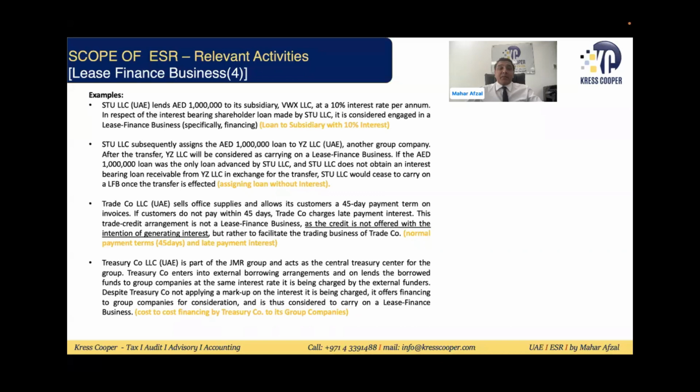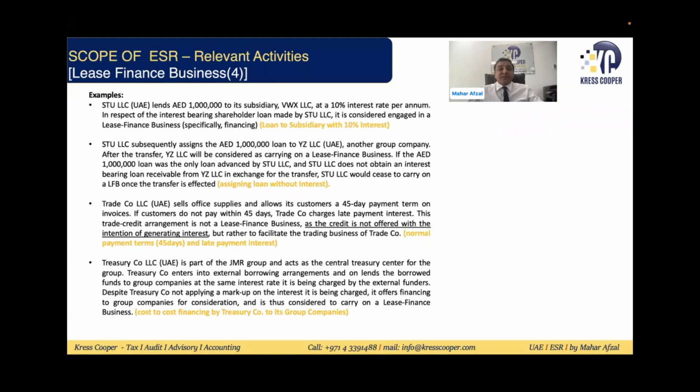In the third category, normal payment of 45 days, late payment interest. Now, late payment interest is not a consideration for the services. This is the penalty for non-compliance or not fulfilling the respective commitment. So it will not fall under the ESR.